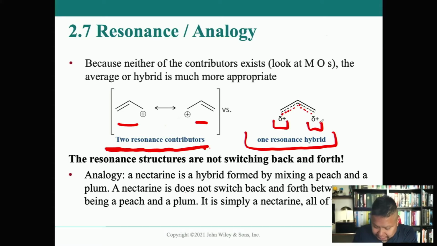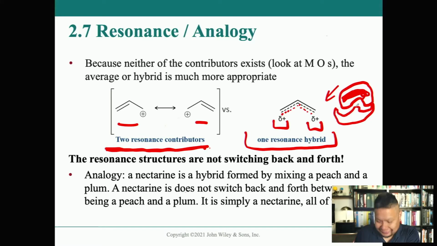And if you look at this resonance hybrid, it really does reflect what it looks like to have those bonding molecular orbitals overlapping, because now you have electrons filling that entire area. And then I'll try to draw the bottom one too. Oh, that's terrible.